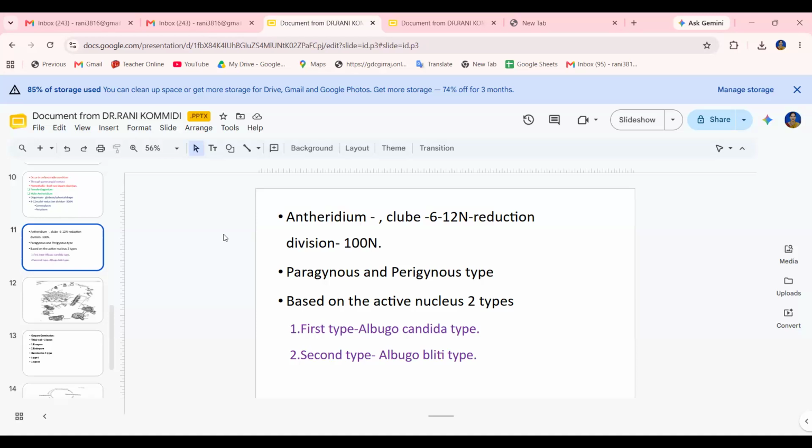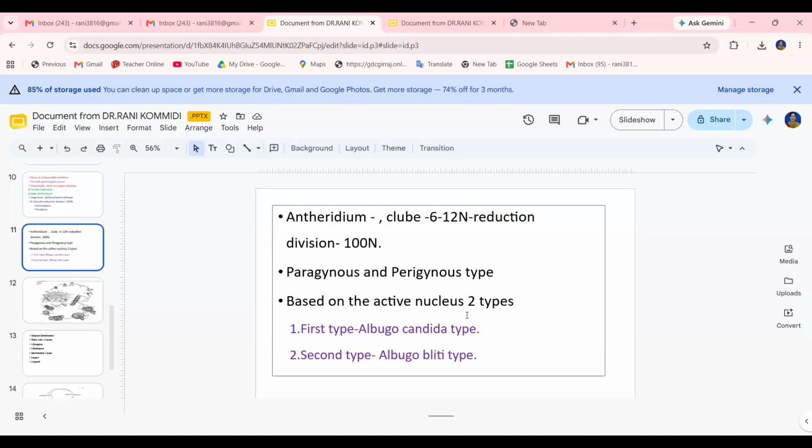In some cases, in Albugo bliti, Albugo portulacae and some Albugo platensis, however, the number of functional nuclei is about 100. Many divisions also form, and all the cells look like functional cells. This is the paragynous and perigynous type.